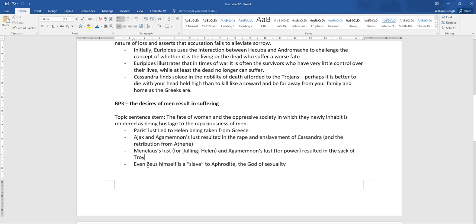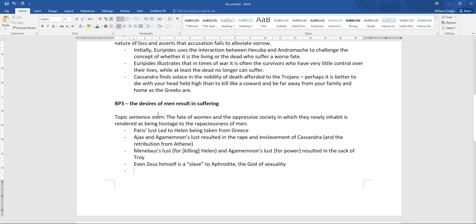And it's also implied in the play that even Zeus himself is a slave to Aphrodite, the god of sexuality. But someone that we haven't mentioned really yet in this little section is our good friend Talthybius, and how he contributes to the suffering of the women of Troy, because he certainly does.